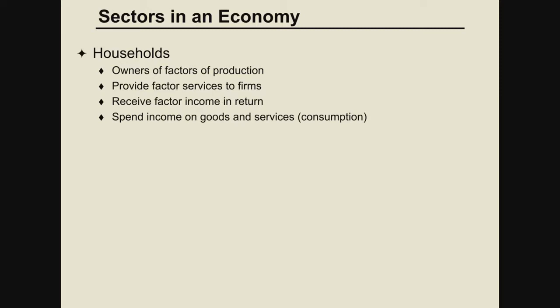They are all households, rendering their services to firms, and these firms in return give the factor income to the household. Factor income can be in the form of rent, because land gives rent. Labor will get wages, capital will get interest, and the entrepreneur will get profit. This is what is known as the factor income they are getting.